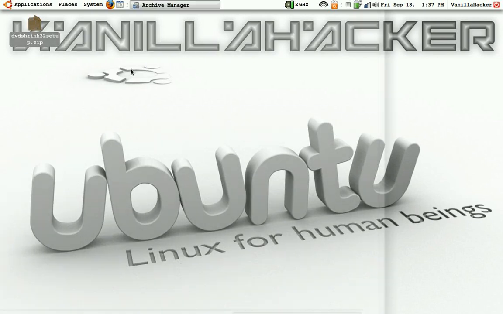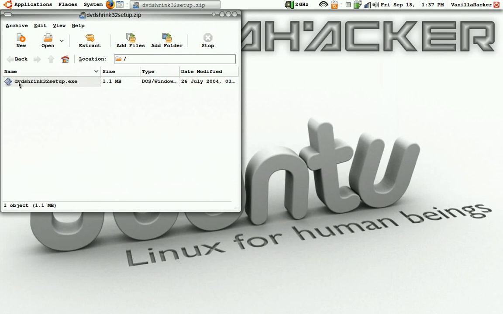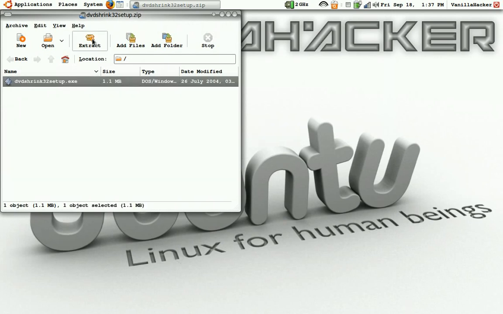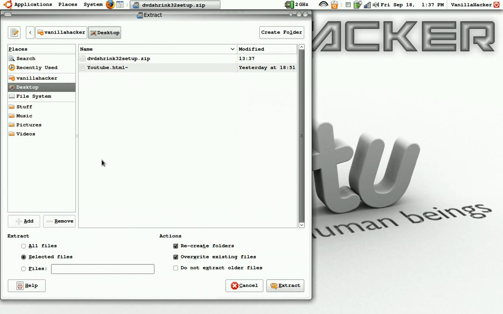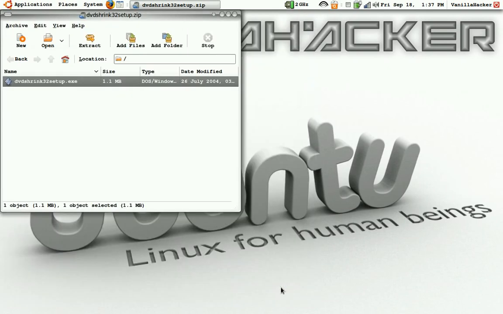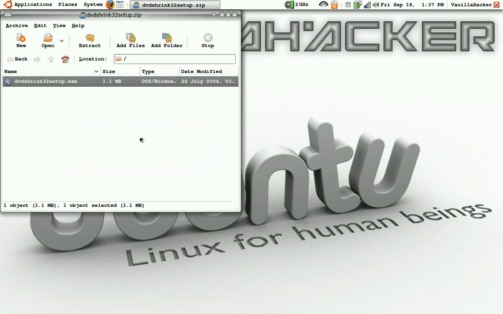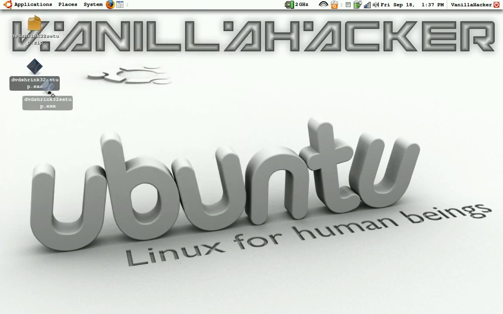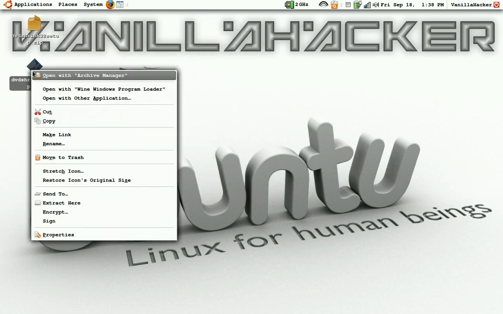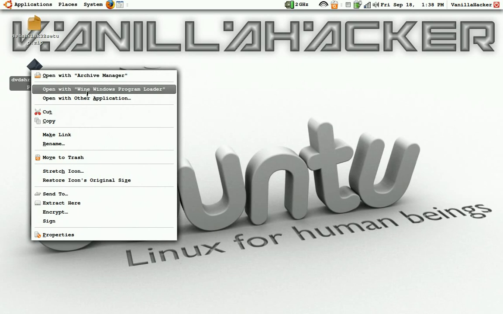So I'm going to go ahead and double click it, and you see the file here, and I will extract it to the desktop. And it extracted. So now I can right click this and open with Wine Windows Program Loader.